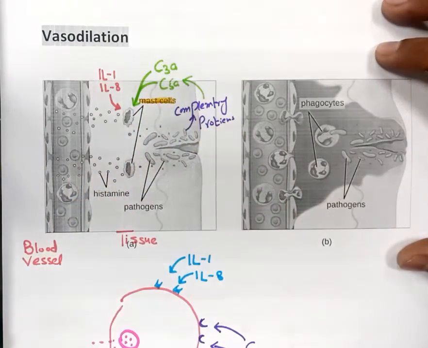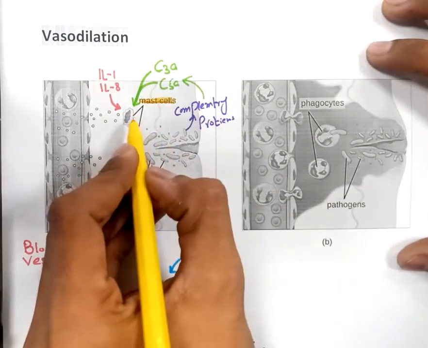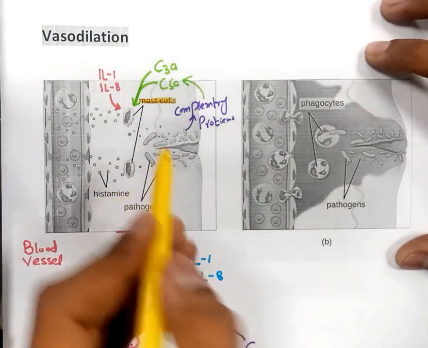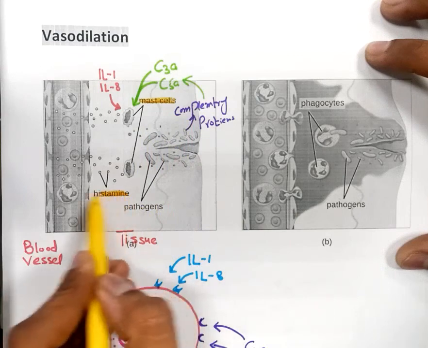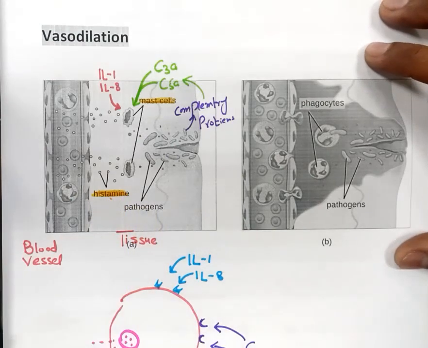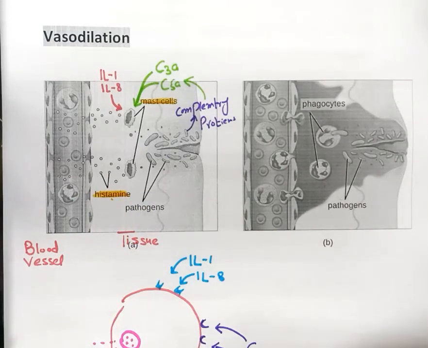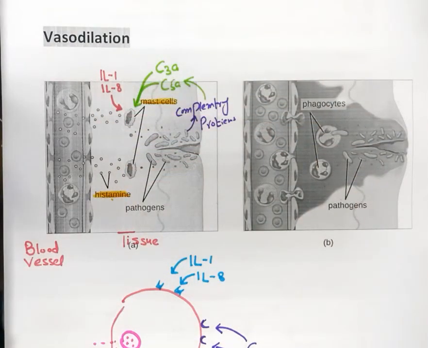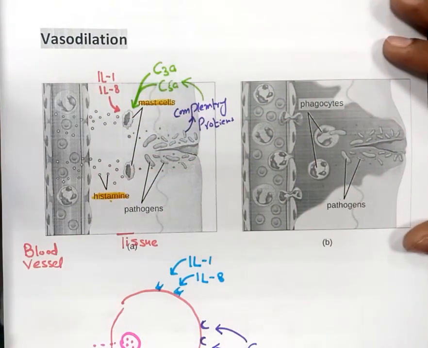Why so? Because they contain a very prominent mediator that causes vasodilation, and that is histamine. Mast cells have granules of histamine, so obviously this histamine is responsible for the vasodilation. So we can say that mast cells present in the local tissue are going to play an important role in the development of vasodilation.